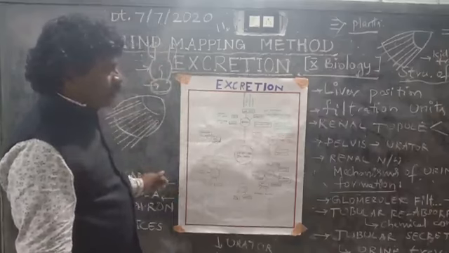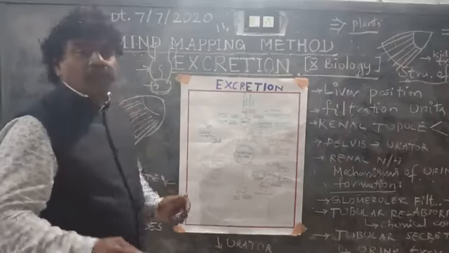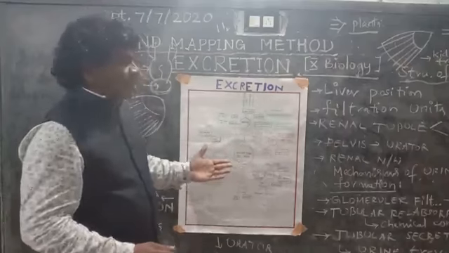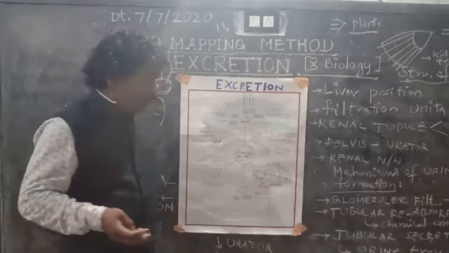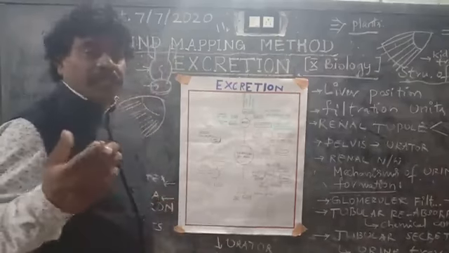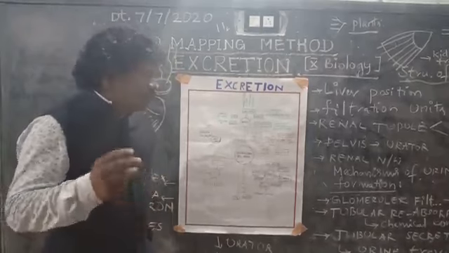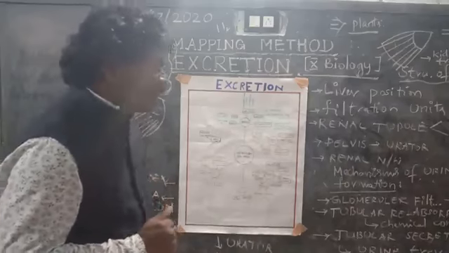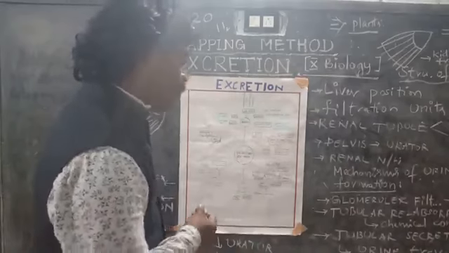First is glomerular filtration, where blood flows through the capillaries. The second is tubular reabsorption, the third is tubular secretion, and the fourth is the formation of hypertonic urine.